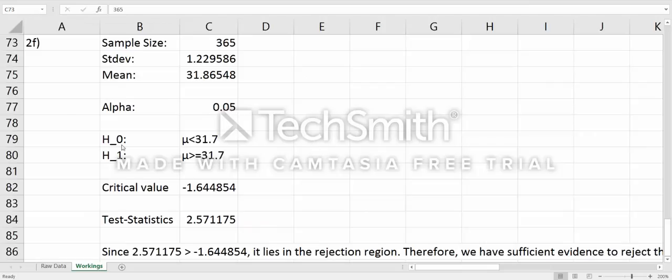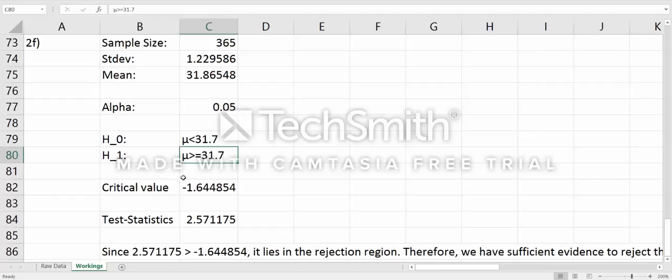For question 2 part F, I used the values for sample size, standard deviation, and mean as the mean daily max temperature, as they are the same. Since the question asked for a 5% level of significance, my alpha value is 0.05. I made my null hypothesis mean less than 31.7 because it does not contain the equal sign, and made the other hypothesis mean more than or equal to 31.7 because it does contain the equal sign.